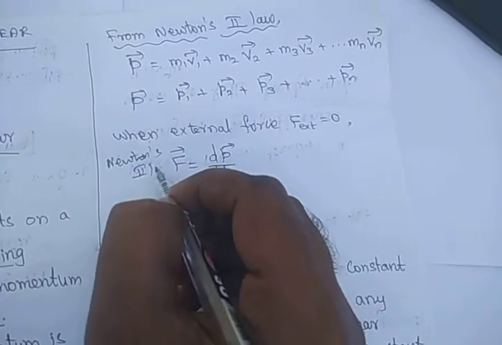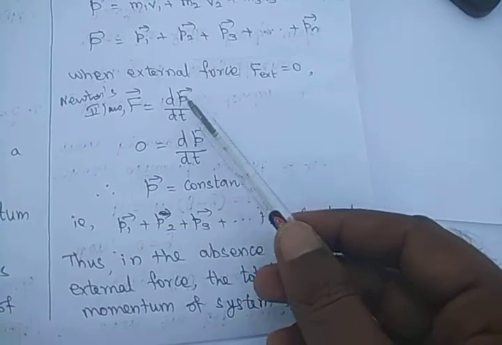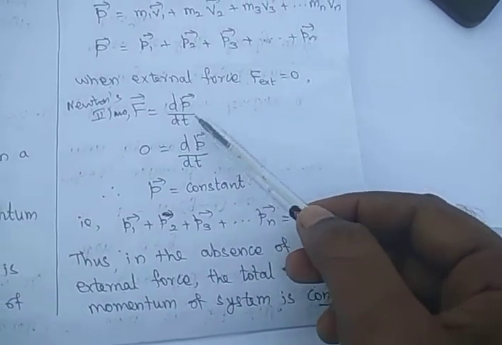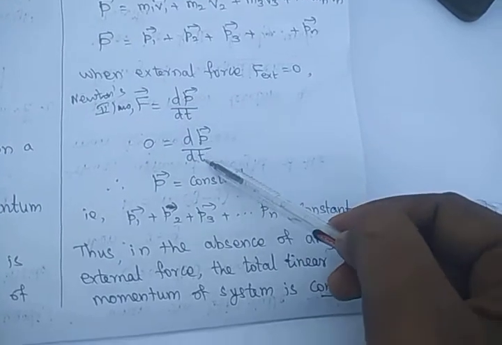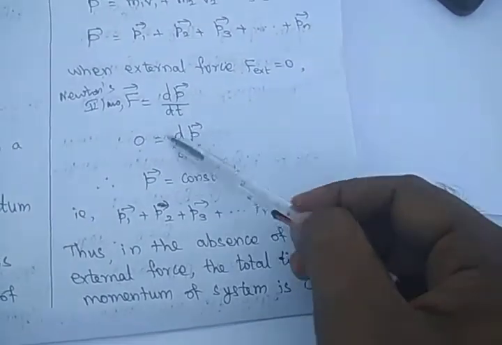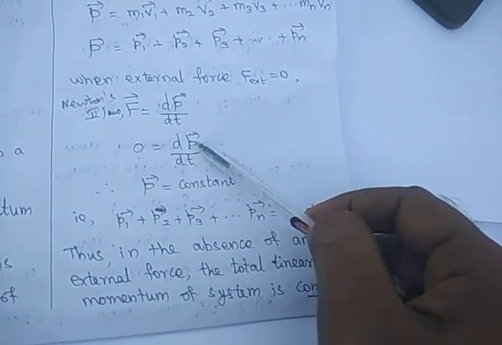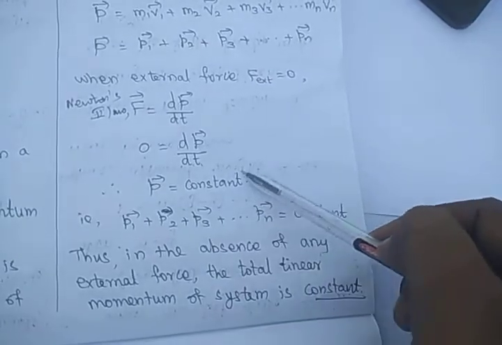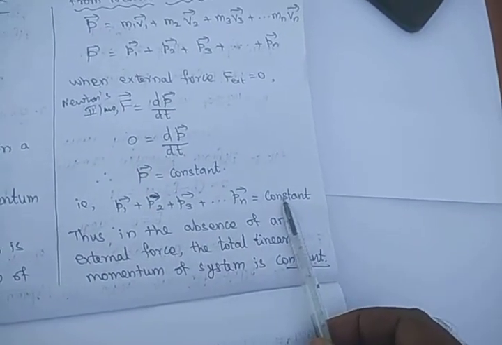this is the second law equation. F is equal to dp by dt, rate of change of momentum, is the second law statement. So if F is equal to 0, dp by dt is 0, so p will become constant, because the differentiation of any variable being equal to 0 means that variable is a constant. So p will become constant. That's why p is equal to p1 plus p2 plus p3, so p1 plus p2 plus p3 up to pn is equal to constant.